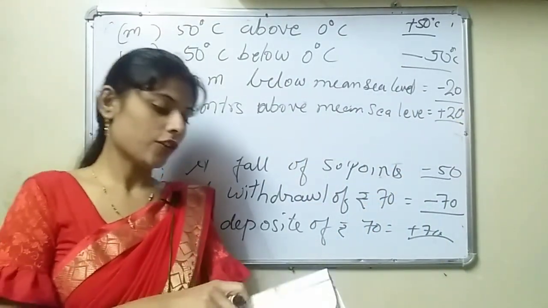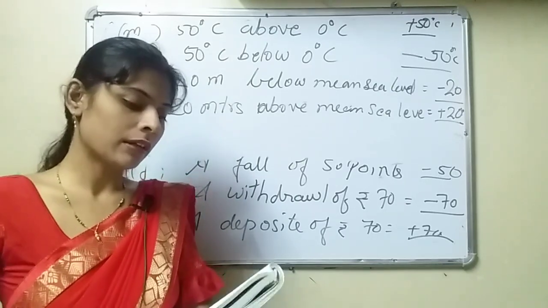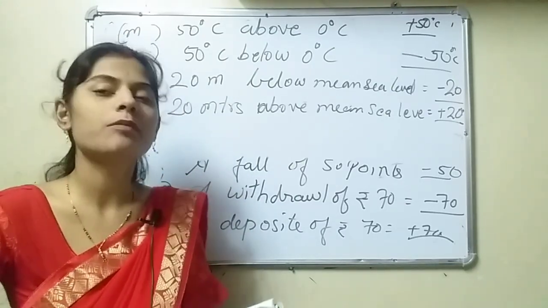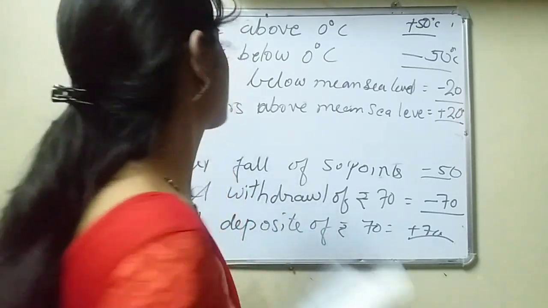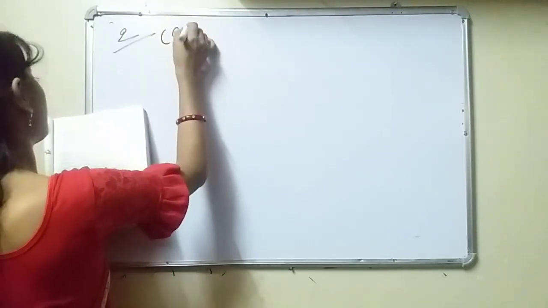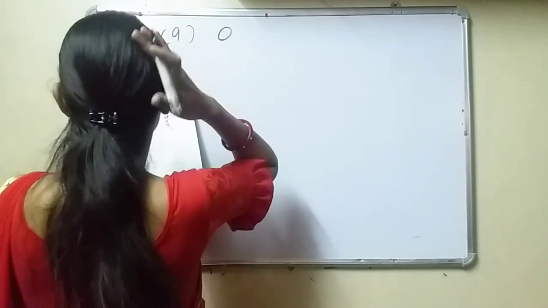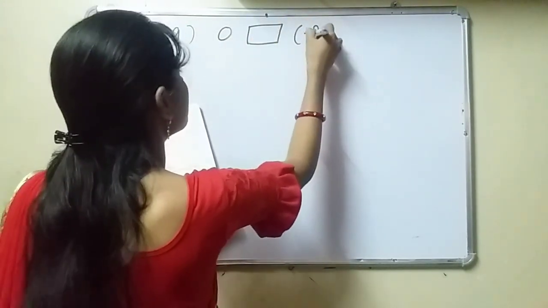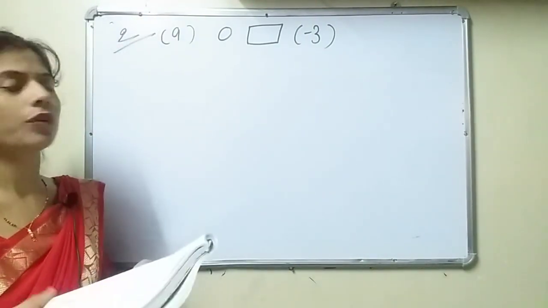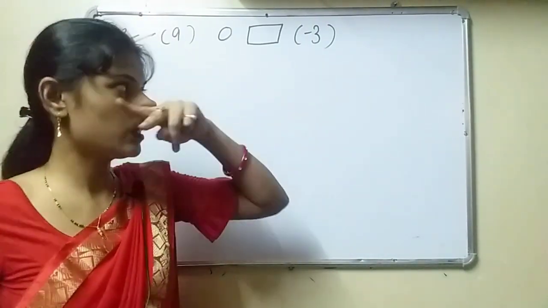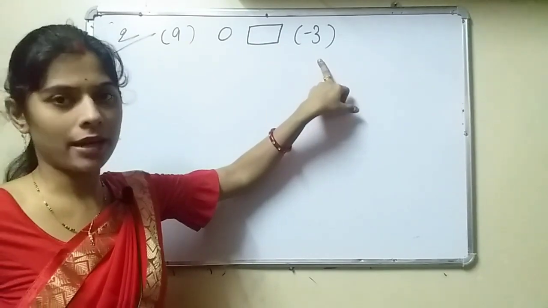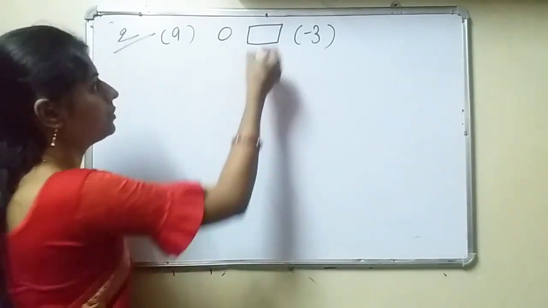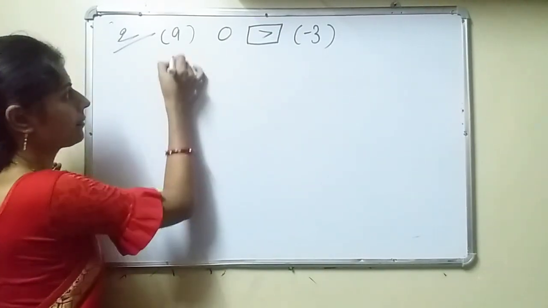Okay. Now see question number 2. Using the number line, introduce greater, equal to or smaller signs in the boxes. A: 0, box, minus 3. Now see which sign you can put here, greater or smaller. 0 is greater than minus 3 because minus 3 is smaller than 0. So put this sign here.